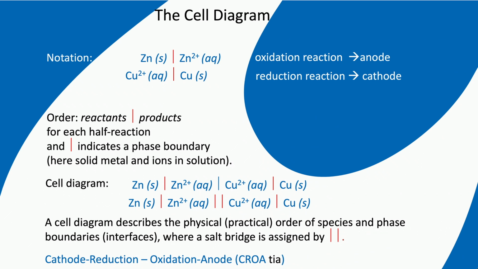With this information, we can write the full cell diagram in a well-defined order, where in the spontaneous reactions the electrons move from left to right, so from the negative electrode to the positive electrode. Notice that at the cathode the reduction takes place, and at the anode the oxidation. You can remember this by Croatia: cathode reduction, and oxidation anode.